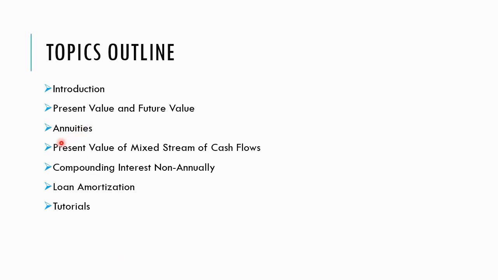And then we're going to discuss annuities, followed by the present value of mixed stream of cash flows. And then we're going to go to compounding interest non-annually, loan amortization, and we're going to end the lecture session with some tutorial questions taken from the past year's questions.